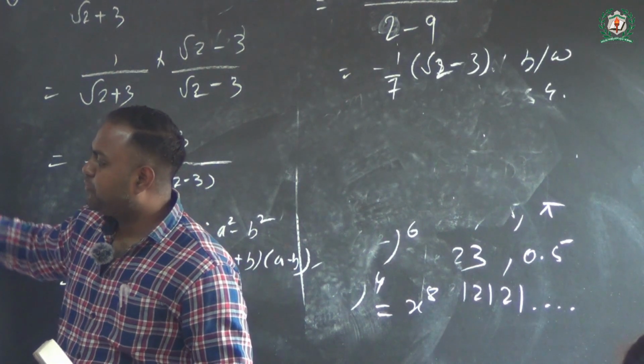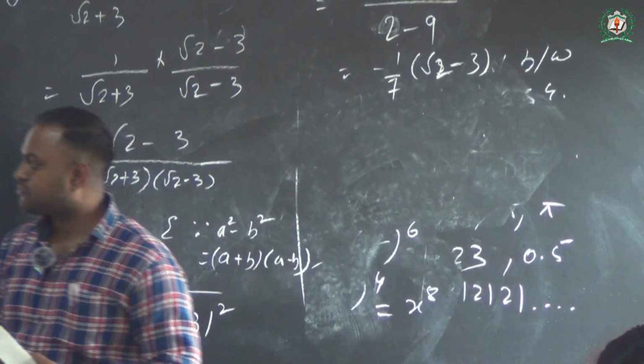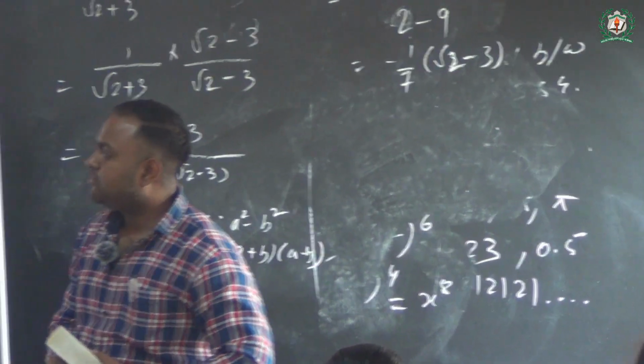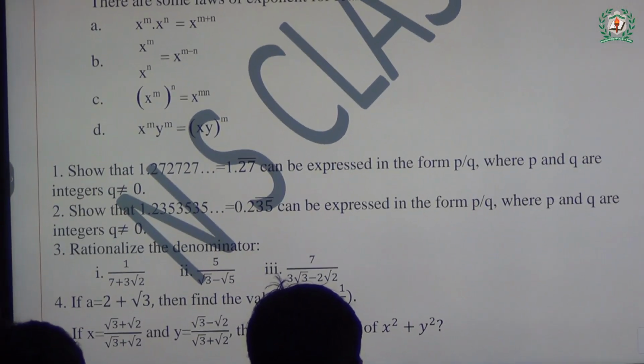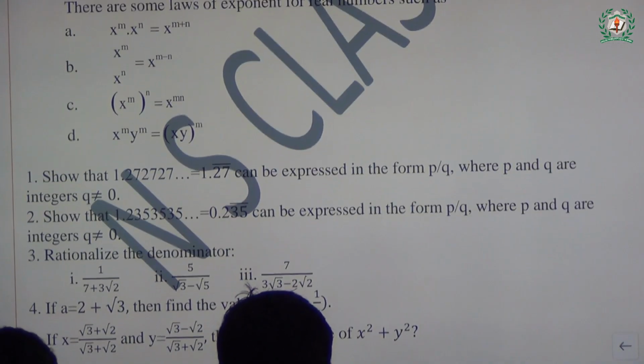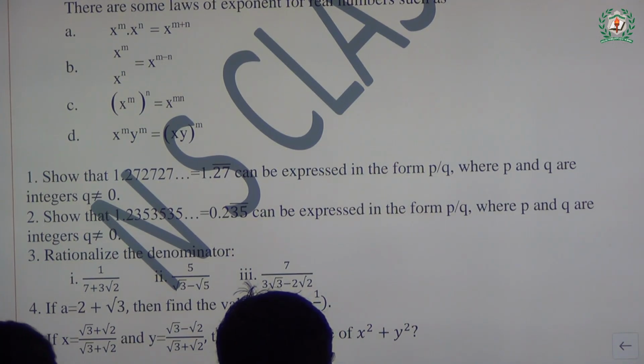So now there are a few interesting examples. 1.272727 is equal to 1.27 bar. And what is the meaning of bar, bachche? The numbers are repeating at regular intervals. So whether we write the entire expression, we put a bar over it.